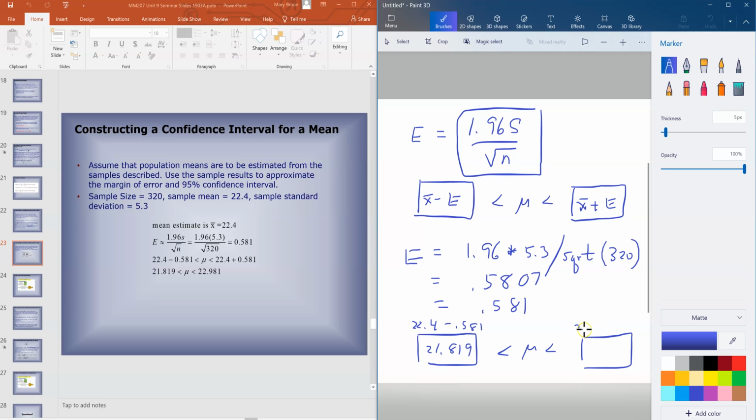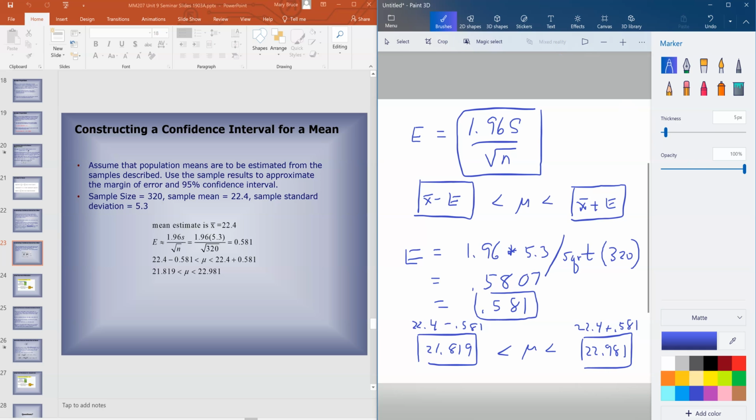To get the upper box, the box on the right, I do 22.4 plus the 0.581 margin of error. So you have to make sure you put the lower number on the left, otherwise you'll get it counted wrong. 22.4 plus 0.581, and I get the 22.981. So those would be your answers. You're going to need the confidence interval, plus you'll have a box for your margin of error, and you just have to be real careful about where you put the numbers when you're calculating it and rounding to the appropriate number of decimal places.